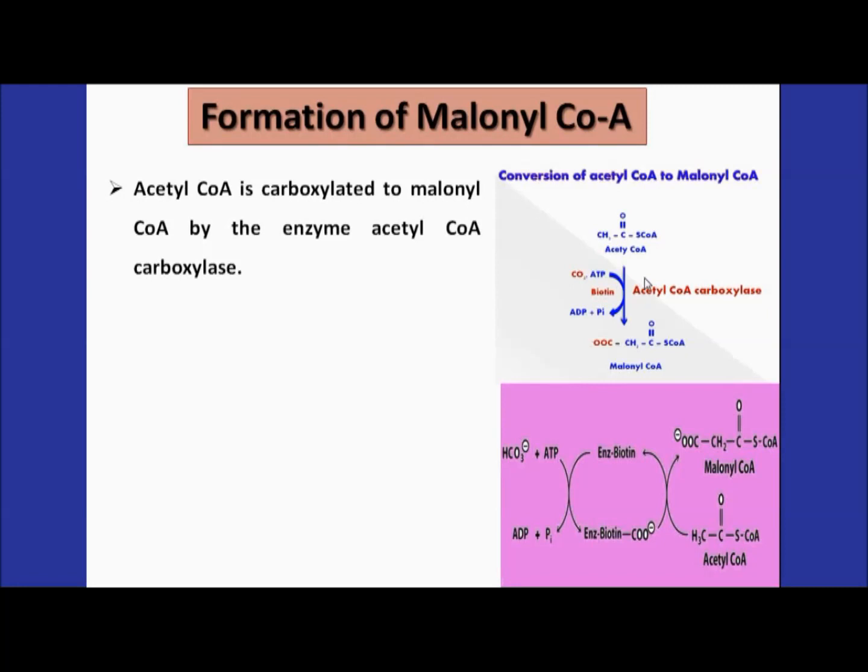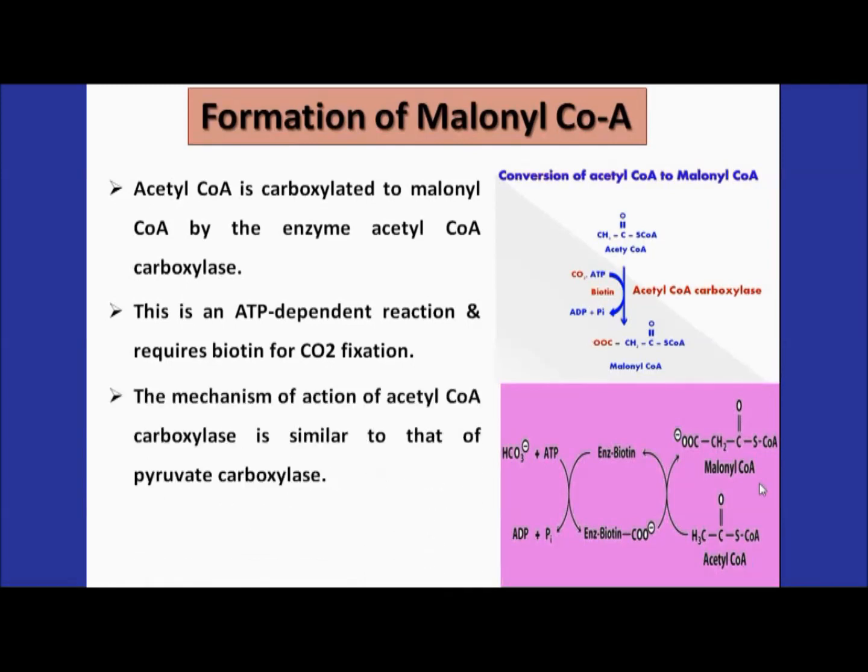Moreover, the conversion of acetyl coenzyme A to malonyl coenzyme A is an energy dependent pathway. Here we need the ATP for the conversion. So it is an ATP dependent reaction, and it requires the enzyme biotin for carbon dioxide fixation.